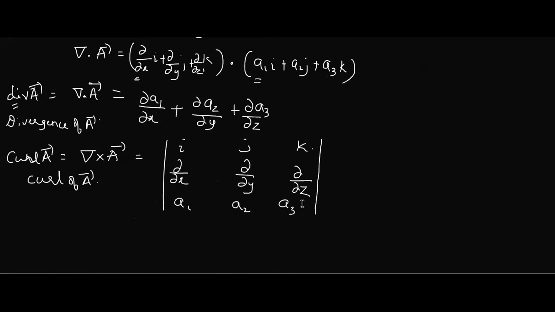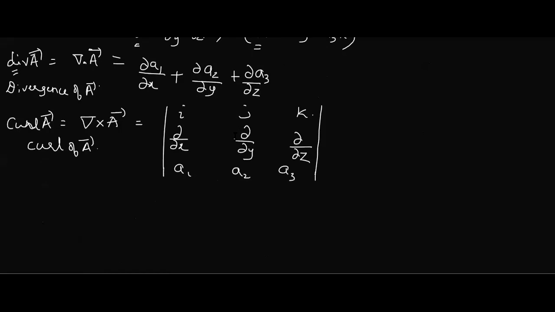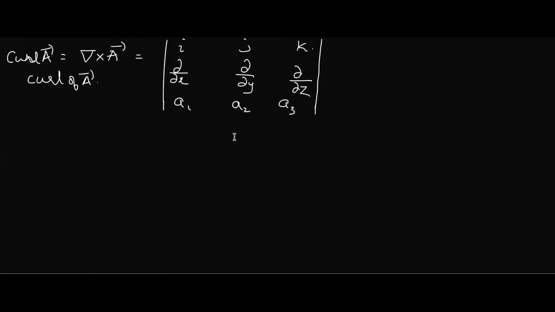After this, we'll define one more thing that is called the Laplacian. This is not much asked, but you should be aware of it. Now, suppose I take del square. How can I write del square? I know it is a vector quantity, so I'll write it as del dot del. Is del dot del equal to del square?